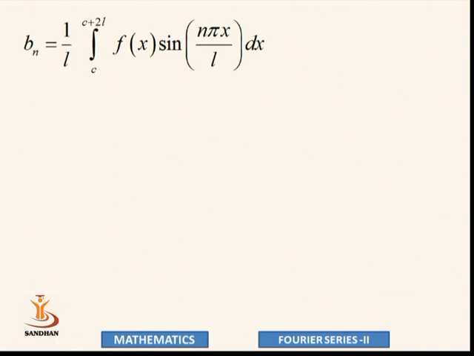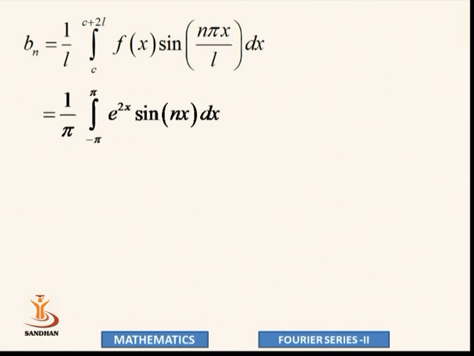Now for bn, L equal to pi, f of x is e to the power 2x. So 1 over pi, integral from minus pi to pi of e to the power 2x sine nx dx. Again it is exponential and trigonometric, so for this integration the UV rule cannot be done, or it will be lengthy. So let us recall the formula for the product of e to the power 2x into sine nx.